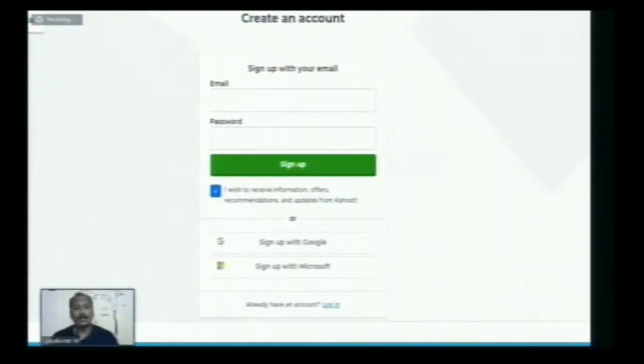And here's a login. You have to enter your username, or I think that is just the email with which you have created the account. So just provide that email ID here in this first column. And second one, we are having the password. We have created a password already. So you just enter the password and click login. So that's it. And now we have entered into the website. Now let's add the questions directly in the Kahoot website. So now let me shift my screen to that original website. Then we are going to add the questions directly.